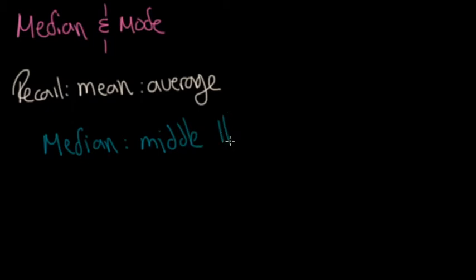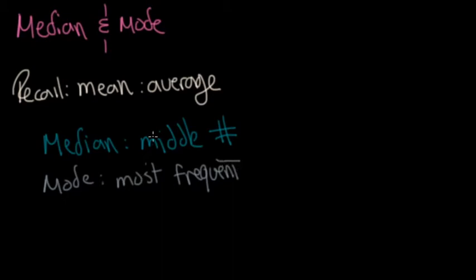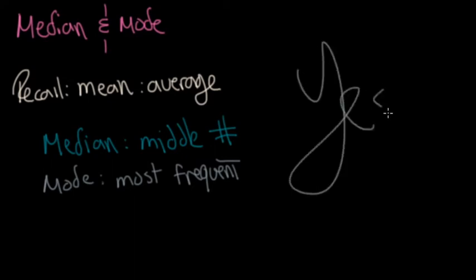So that's what you're looking at. You're going to line all the numbers up, and you're going to say this is the one that's in the middle. And when we're talking about mode, it's the most occurring, most frequent. So which one comes up the most? So we have the average, we have the middle number, and we have the most frequent. Shall we get into some examples? Yes, we shall. So here we go.